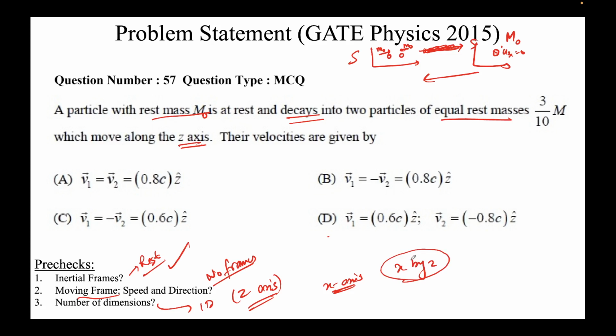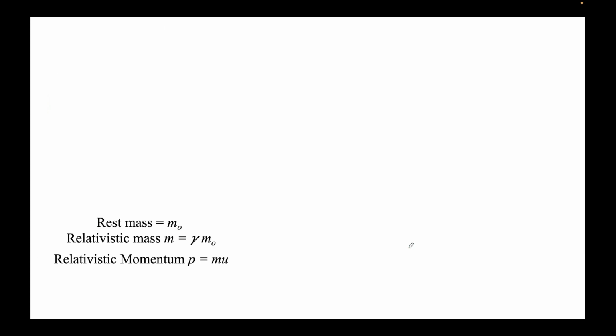So I'll simply pretend it's written x-axis here, and I'll write x cap everywhere. I've changed the problem because I'm comfortable with the x direction. If there were two things like x and y or x and z, I could not have done this. This is the only thing I want to point out in this question.